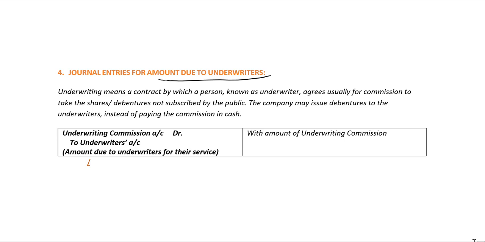So we've checked out the first journal entry to be passed in each of the 4 cases. The journal entry to be passed in case of purchase of asset 1, purchase of business 2, for amount due to promoters is 3, and the amount due to underwriters is 4. We'll continue the video by learning the journal entry to be passed for the issue of debentures at par, at premium or at discount.